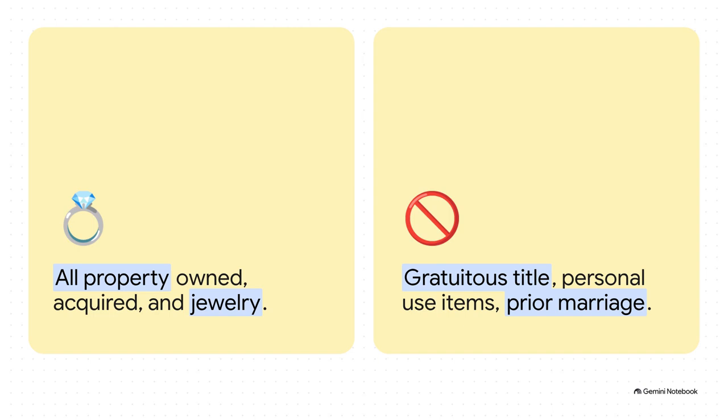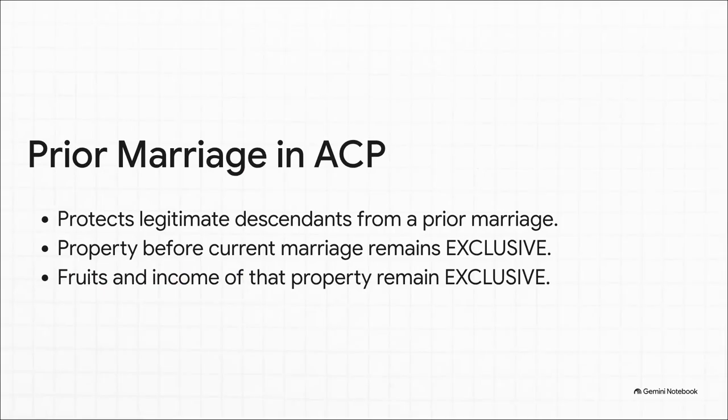Also, check out how properties acquired by inheritance or donation during the marriage remain exclusive unless the donor explicitly states it's for both spouses. Now let's see how this builds into one of the most brilliant safeguards in the law, the prior marriage exception. Honestly, this is a massive, high-yield concept for taxation. If someone with legitimate children from a previous marriage remarries, the law steps in to protect those kids' inheritance. Any property brought into this new marriage, and even the income it generates, stays strictly exclusive. It does not merge with the new spouse's assets.